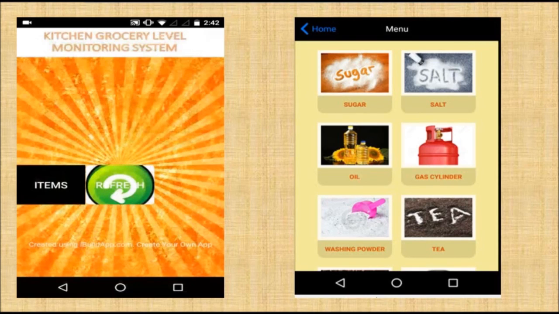Like this, you can also monitor your groceries like tea, coffee, pepper, masala, sauce, etc. through this IoT based kitchen groceries level monitoring system.